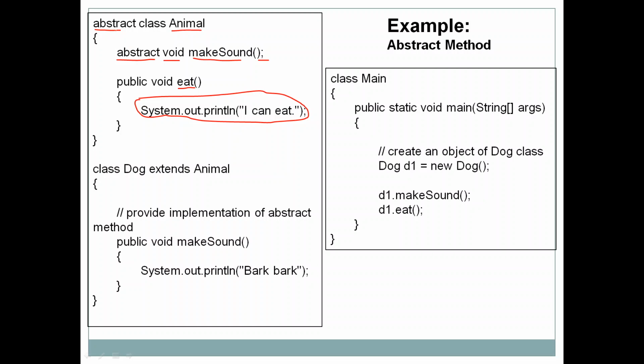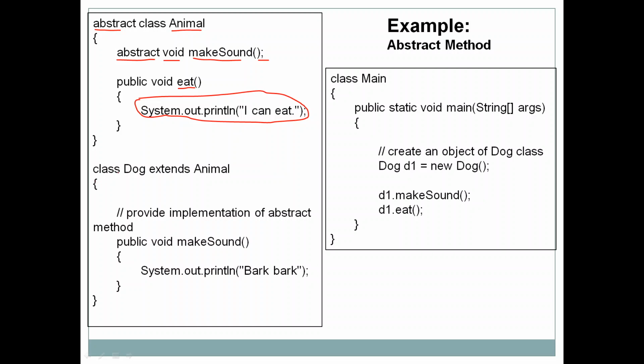And suppose I remove this abstract keyword from the class, then this class declaration would be wrong, because as per the definition, if any class includes even at least one abstract method, like here we have makeSound, then the class has to be declared as abstract. So this class has to be abstract. We cannot declare it as a regular class. We have to declare it as an abstract class because it includes an abstract method. Okay, so we have class Animal, which contains two methods, one abstract method and one instance method.